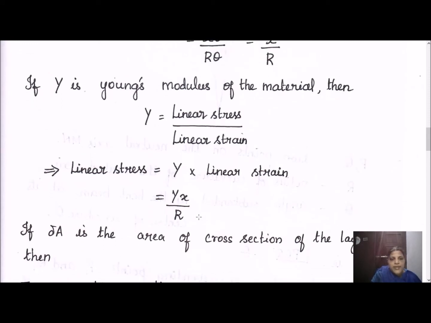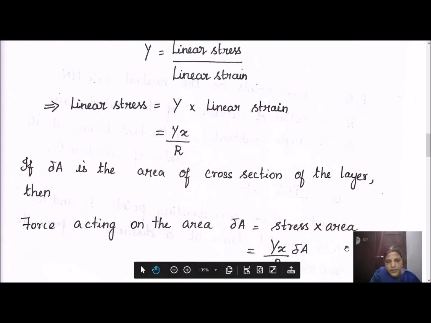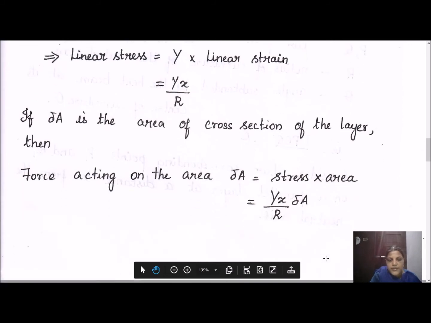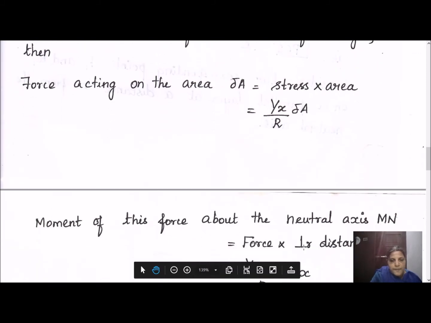Now let us calculate the bending moment. Bending moment means force into distance. We have stress in our hand, and stress equals force by area, so force equals area into stress is going to be our formula. What is stress? It is Yx by R, and the area is delta A, the area of cross section of the small portion, the P1Q1PQ portion we have considered for our analysis. So multiply the stress by the area.